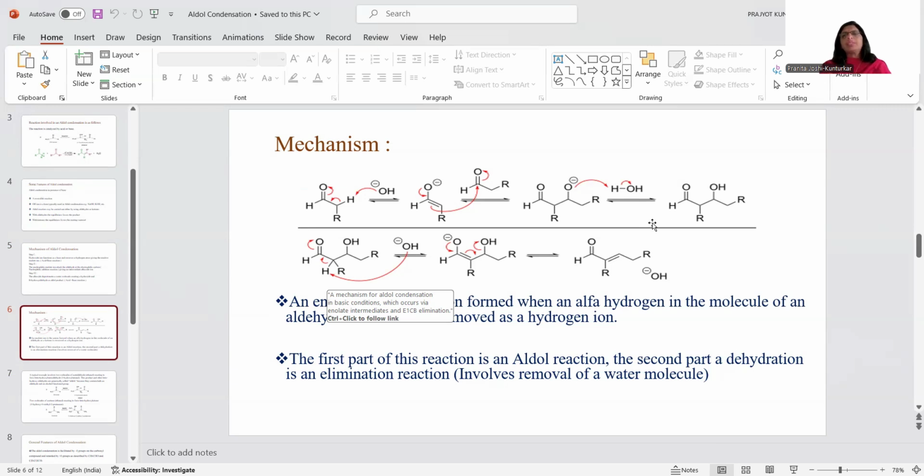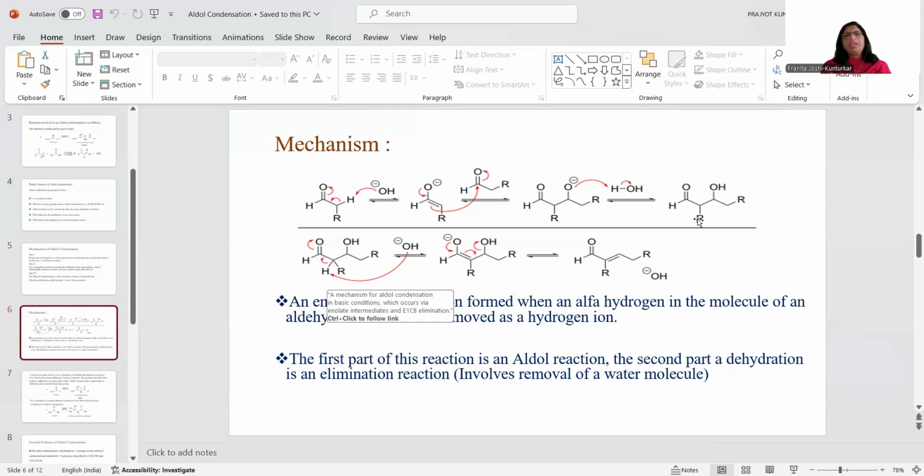Again it releases a base. So after taking a proton from this water molecule, this O minus is converted into OH. So look at this. This is H, C double bond O, CHR, CHOH, CH2R. This is our aldol product. Aldol means it has two parts. Ald means aldehyde and ol means alcohol. Therefore, it is a combination of aldehyde and alcohol. And as the carbonyl group, that is the aldehyde carbon, and the hydroxyl group of the alcohol are at the 1 and 3 positions, that is at the beta position, this is known as beta hydroxyaldehyde.